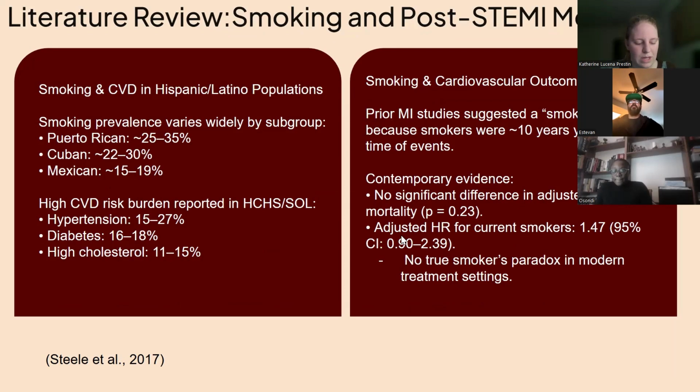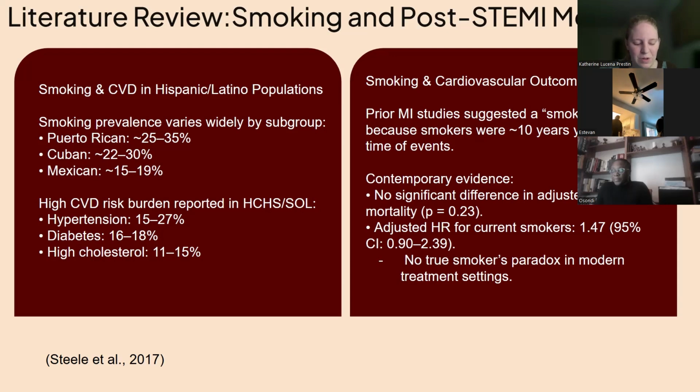Another study that we reviewed was smoking patterns in the Hispanic and Latino population that vary a lot depending on subgroup. Puerto Rican and Cuban adults consistently show the highest smoking rate, while Mexican adults tend to have the lowest. Even though Hispanic smokers often smoke fewer cigarettes per day, they experience higher levels of secondhand smoke exposure, according to the study.